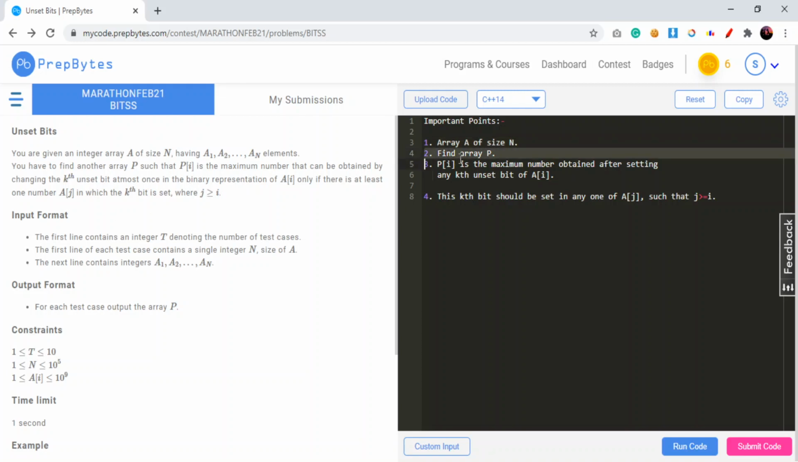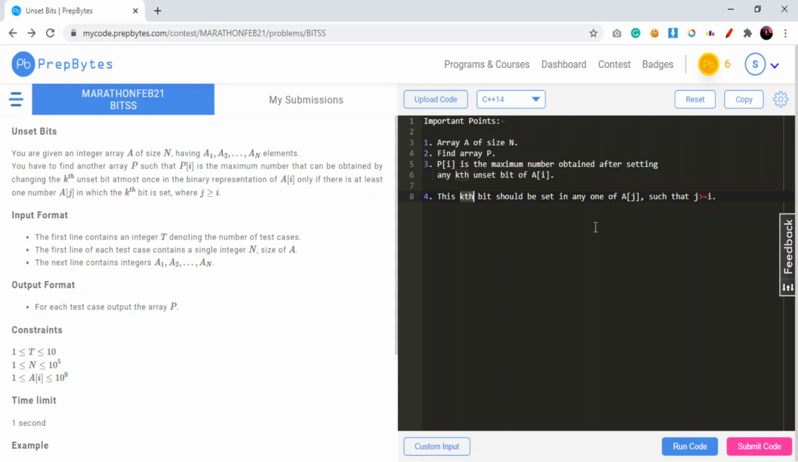Basically, my task here is to find the array P, and array P is defined as P of I is the maximum value that can be obtained after setting any kth unset bit of A of I. So basically P of I is obtained after setting any one of the bits of A of I which is unset right now, and we will have to find the maximum value by setting such a bit, and that kth bit should be such a bit that in any one of A of j where j is greater than equals to I, this bit should be set. Means the kth bit should be set in any one of A of j such that j is greater than equals to I.